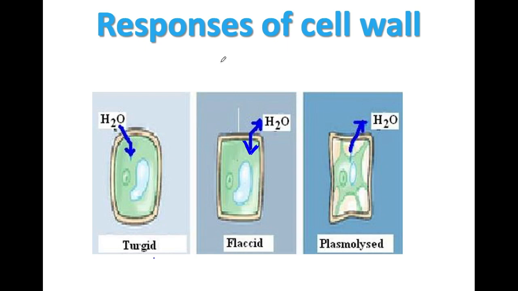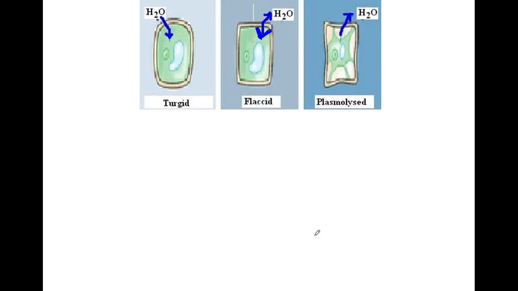Now, here are some responses of cell wall. Number 1, turgid, number 2, flaccid, and number 3, plasmolysed condition. So what happens in case of a turgid condition? If you could see here, the diagram explains itself the meaning of a turgid condition, right? A cell is turgid when water from outside or environment moves into the cell, and as a result the cell swells up, right?